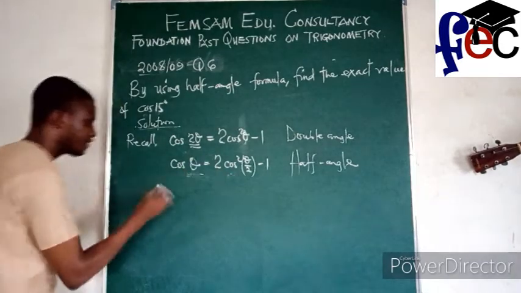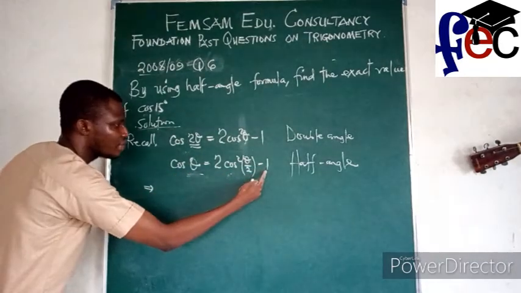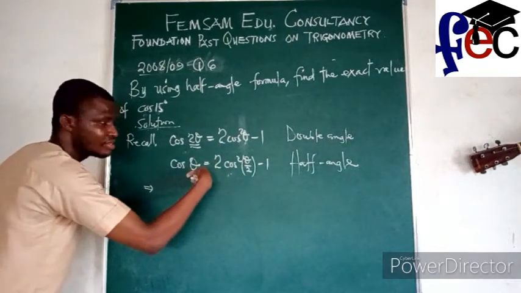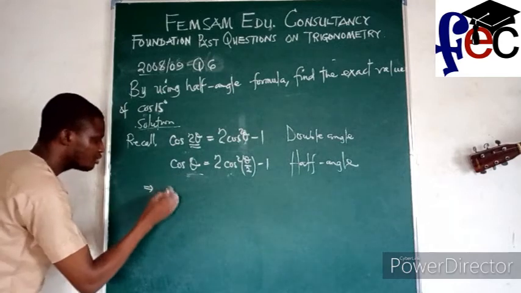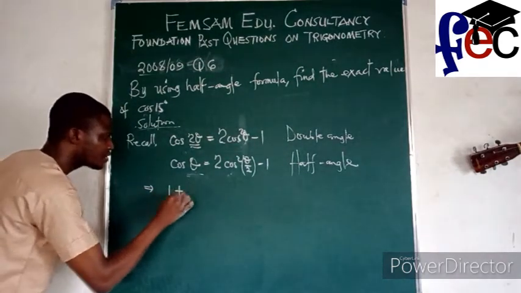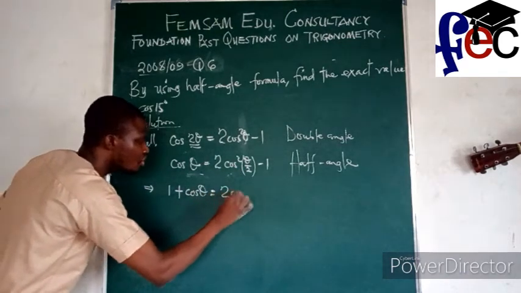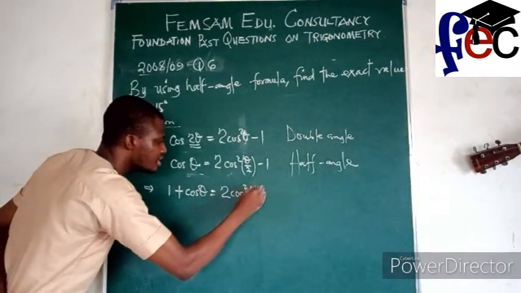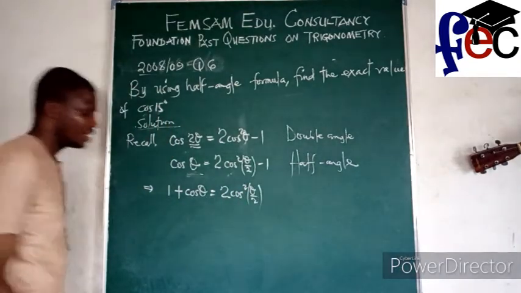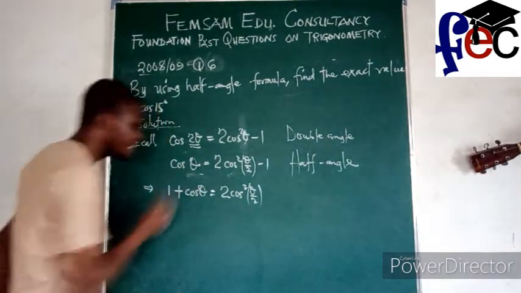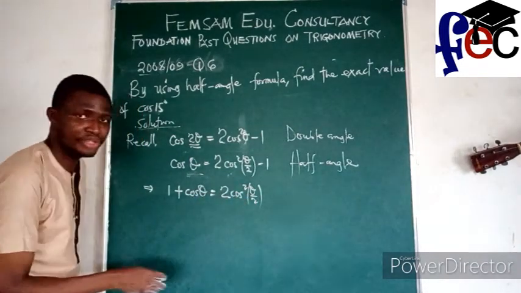I can imply from here that if I take this minus 1 to this side, which means I'm adding 1 to both sides, the result will become 1 plus cos theta. It will become 2 cos square theta over 2. Now, what if I decide to make cos theta over 2 the subject of the formula?